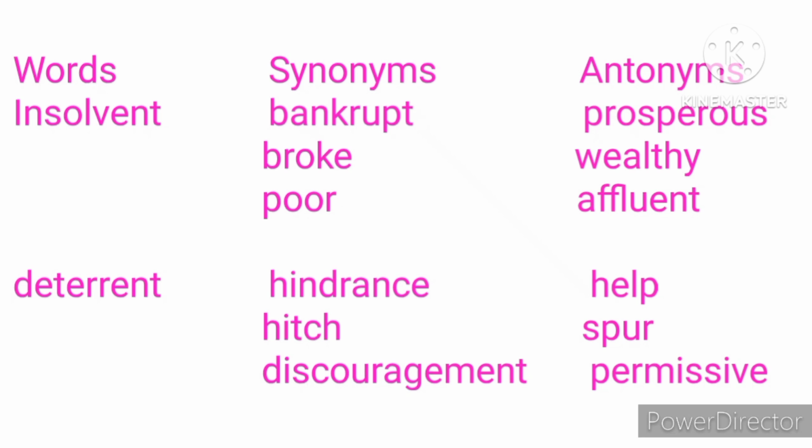The synonyms are bankrupt, broke, poor, and the antonyms are prosperous, wealthy, affluent. Synonyms means words that are close in meaning, and antonyms means words that are opposite in meaning.